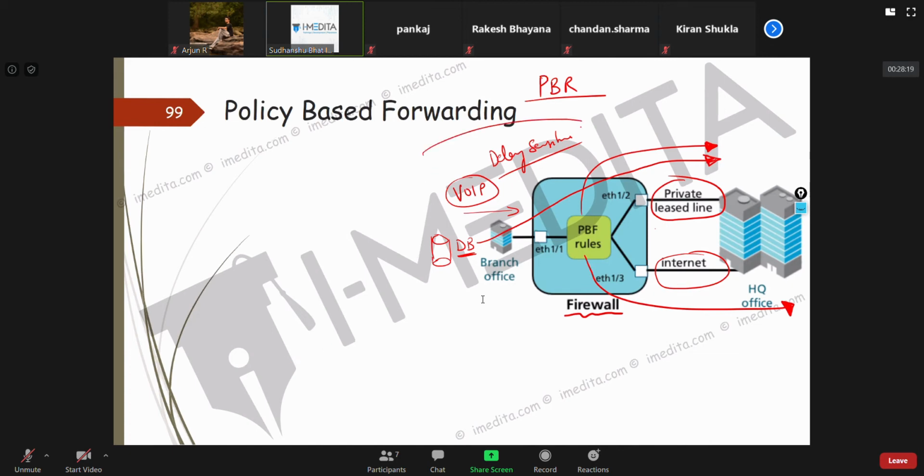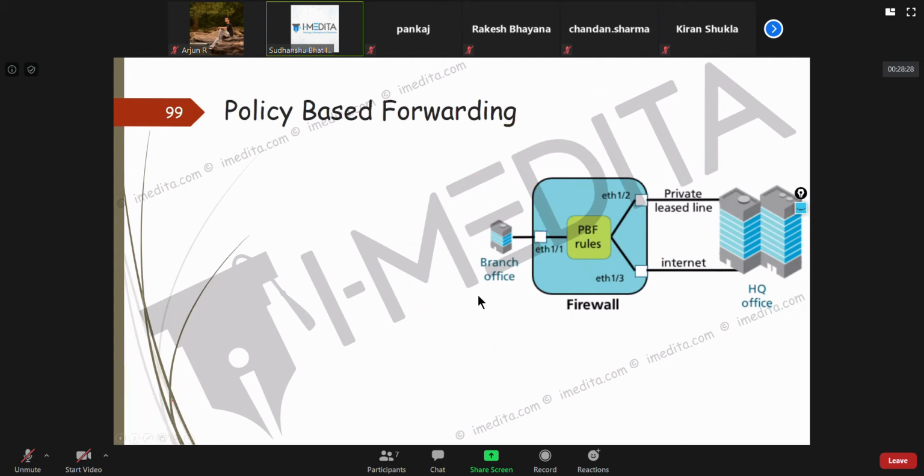Now, if you see, you are not talking about the destination, right? It's not destination based routing, or else we can just do regular static routing or whatever dynamic routing modification we can. So let's read it: you want to use a different egress interface from that which is specified in the routing table. Because for both of these connections, there'll be a default route pointing to internet from both of these interfaces, right? But we want to use a different egress interface from that specified in the routing table, for performance reasons or for network policy reasons.